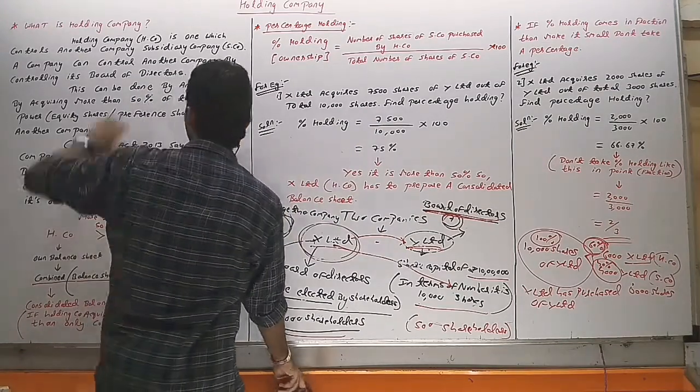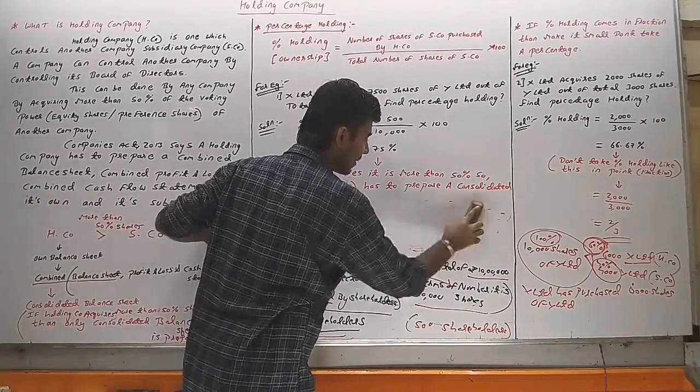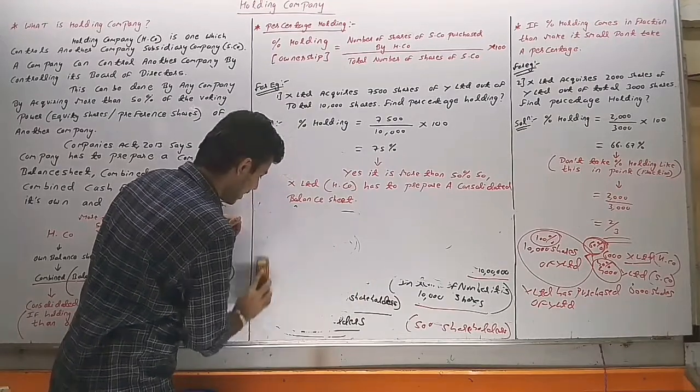So here we have seen the meaning of what a holding company is. Now we will see some examples. So we are clear on this.